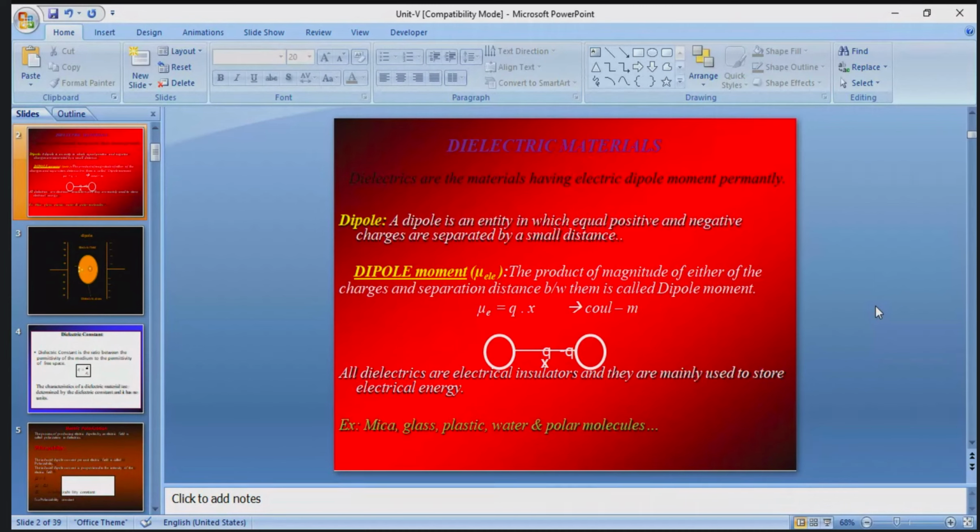In dielectric material, it is denoted with mu E, which means electric dipole moment, simply known as the dipole moment in dielectric materials. The dipole moment is the product of the magnitude of either of the charges and the separation distance between the negative and positive charge carriers.